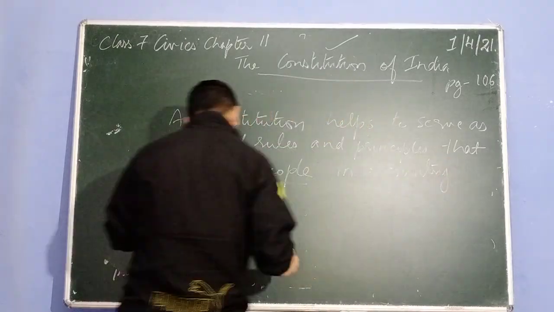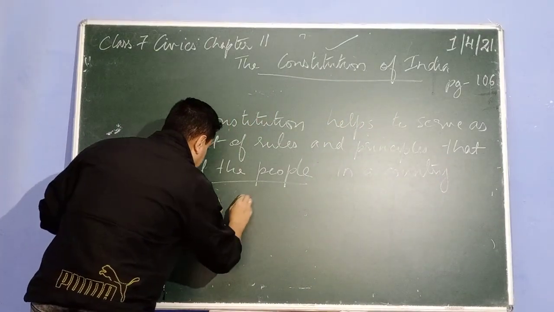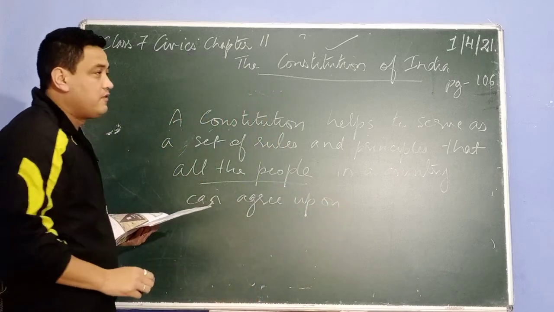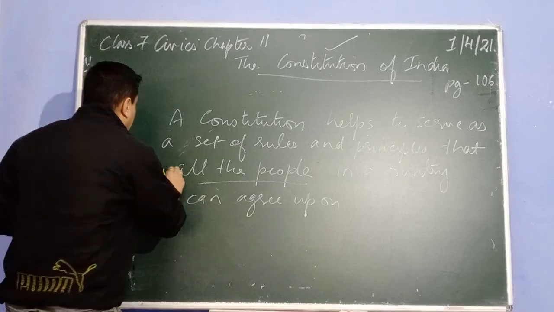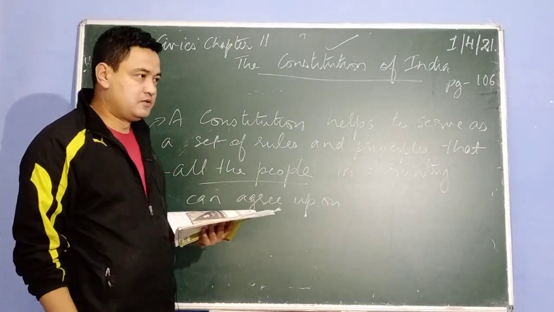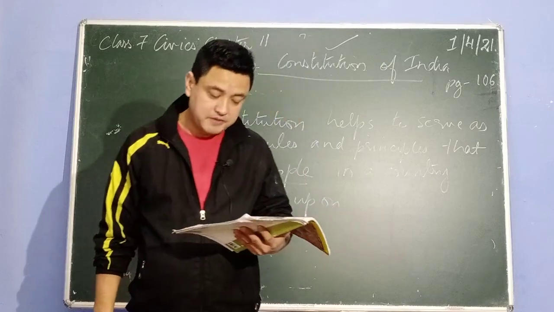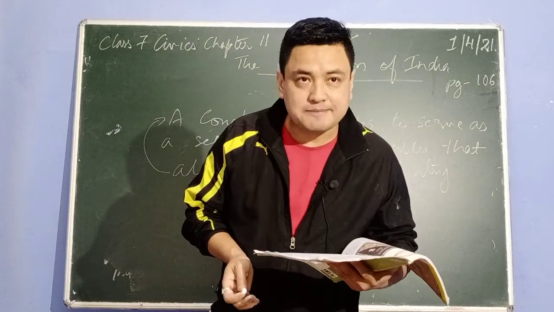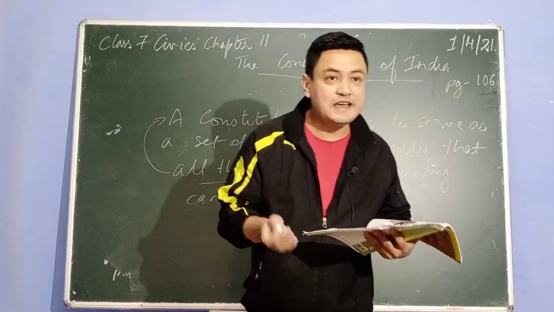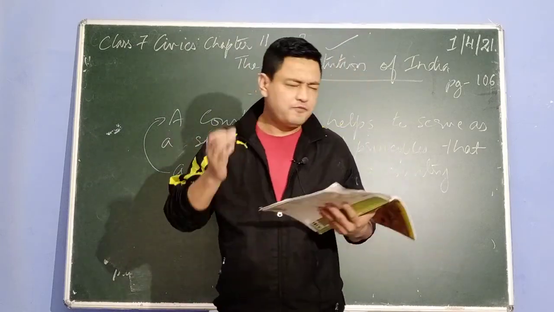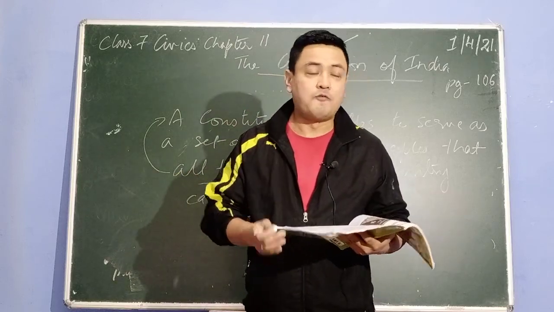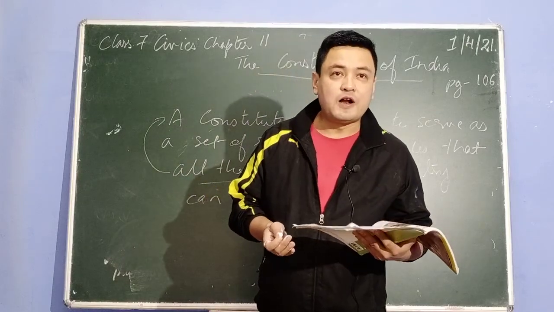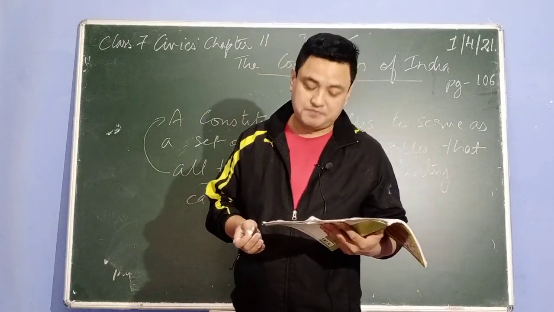So all the peoples living in a country should follow this constitution, these rules and regulations set by the government. So why do we need a constitution? Because we need a constitution for our development, for our welfare, for our nation. And if there are many people living in India, from different communities, different religions, etc., they have to follow this constitution for the welfare of the country and of its people.